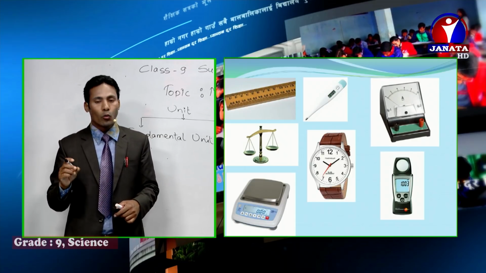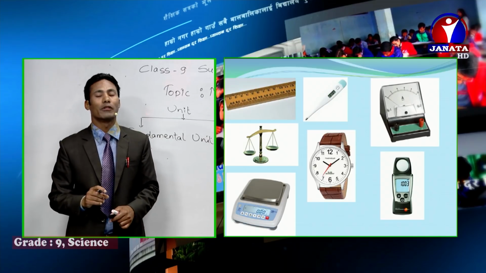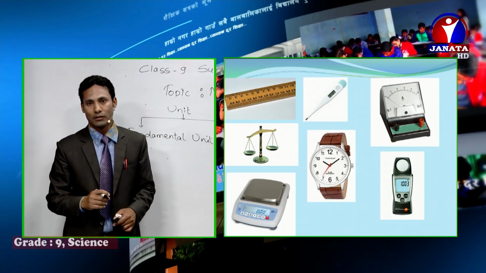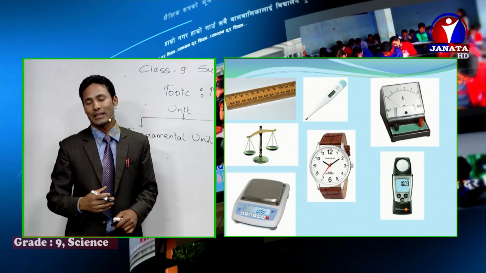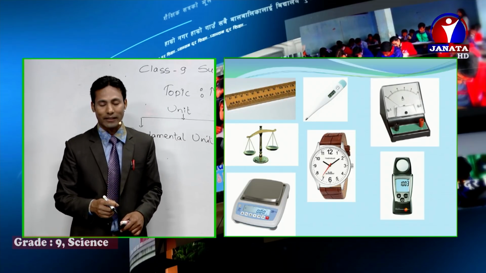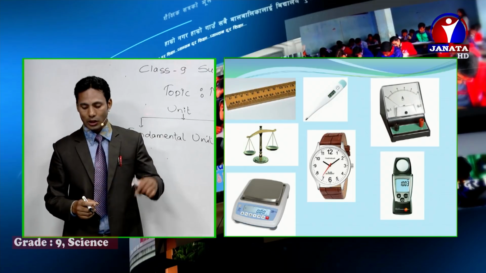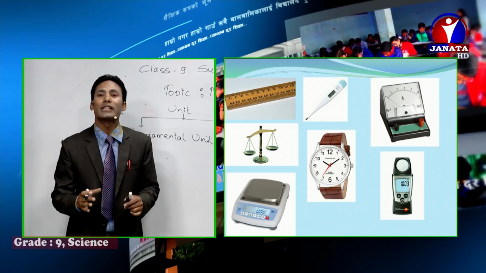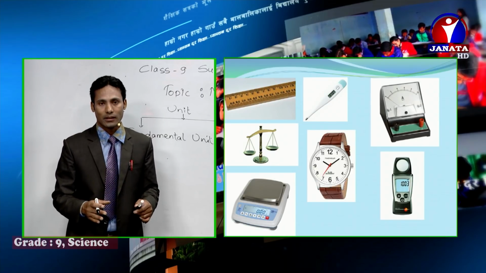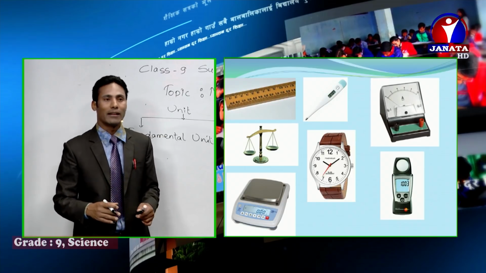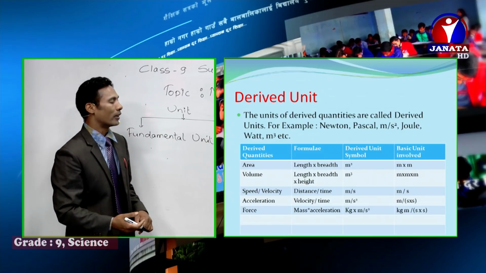And there is one more device you have seen on the lowermost right corner, which is called the photometer, which is used for measuring the intensity, that is, luminous intensity. And on the top right corner, there is an ammeter, which is used for measuring the amount of current. You can see electricity in your home, and the amount of current flowing through it can be measured by using the device called the ammeter.